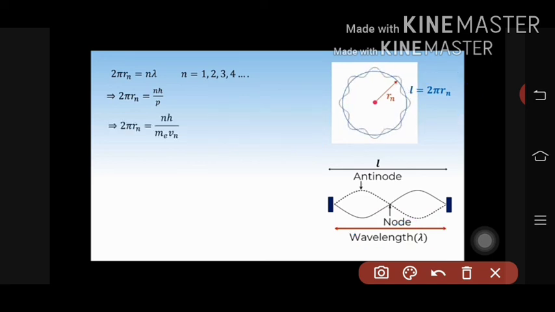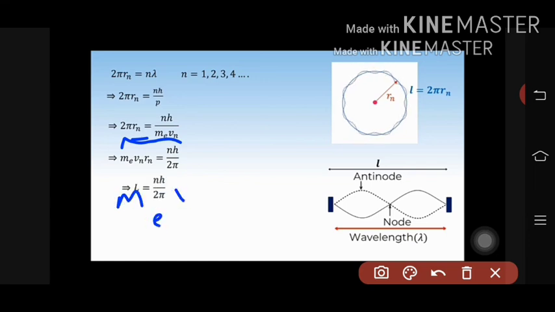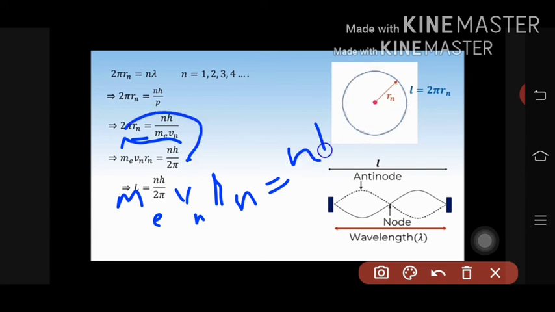Substitute that value here. p is nothing but m into v, where me is the mass of the electron and Vn is the velocity of the electron. Substituting and moving mv to this side, we get me Vn Rn equal to, moving 2 pi to this side, nh divided by 2 pi.